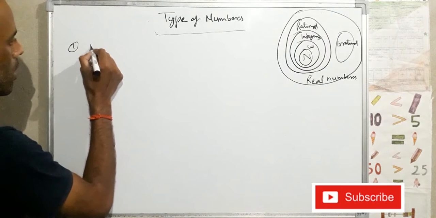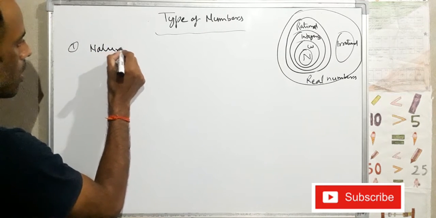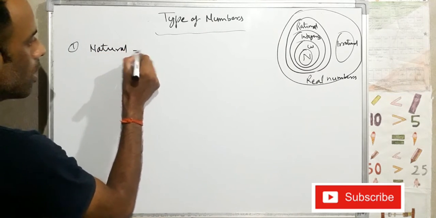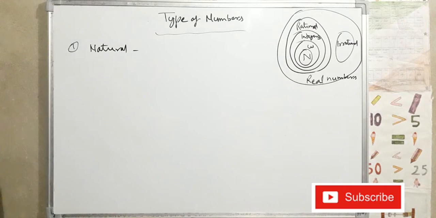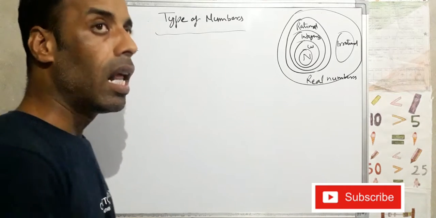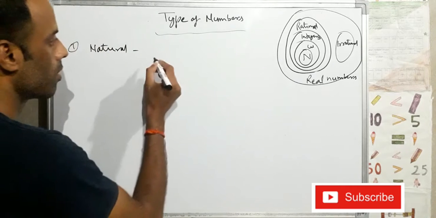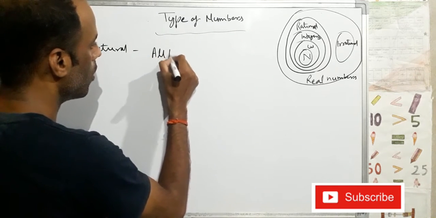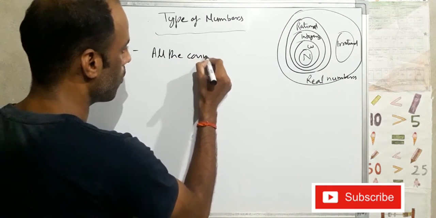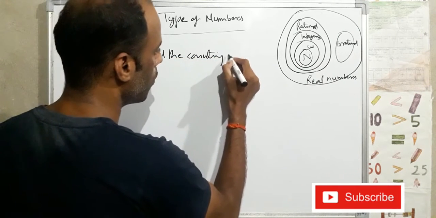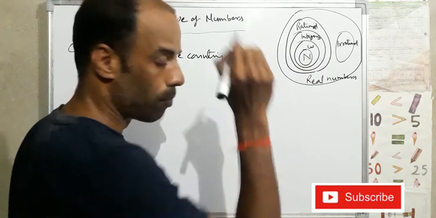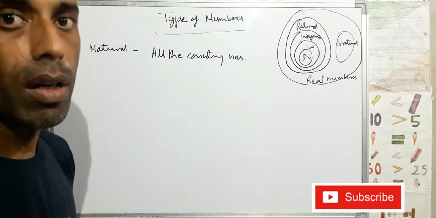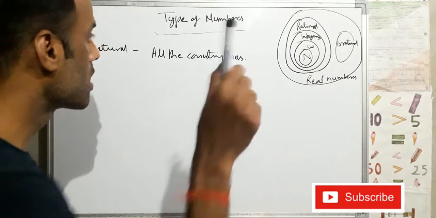First number is natural numbers. Natural numbers are all the counting numbers. All the counting numbers are called natural numbers.